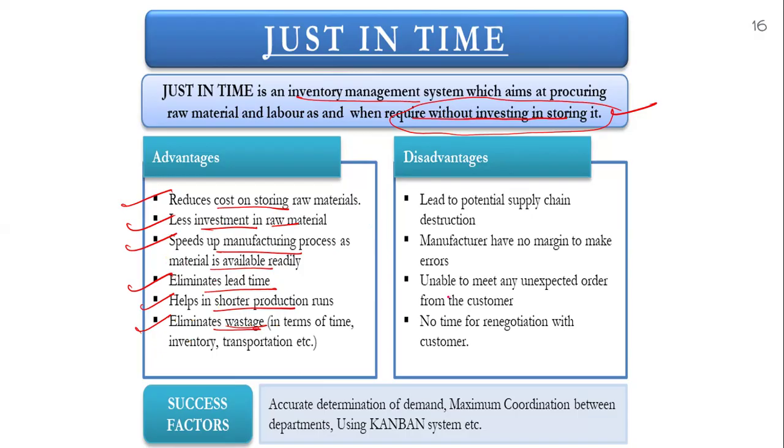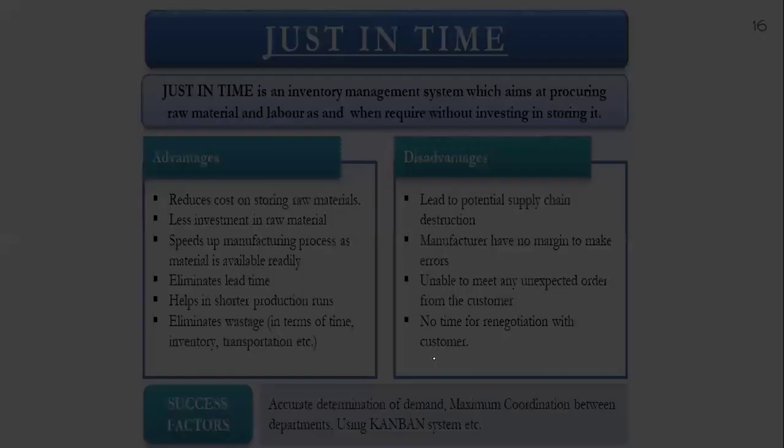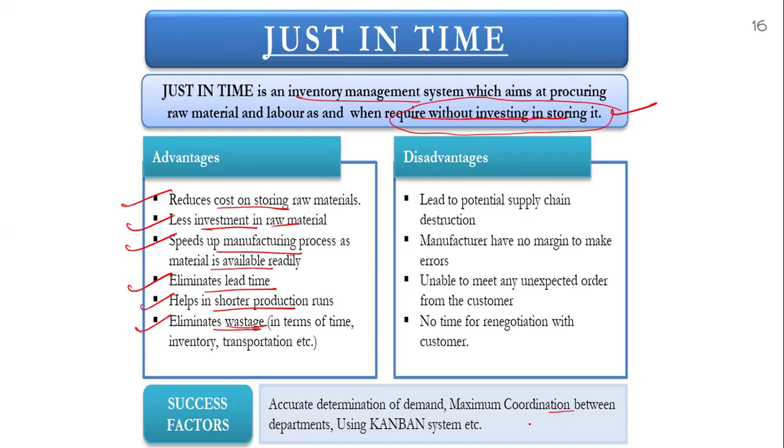Here you can see the success factors of just in time: accurate determination of demand and maximum coordination between the departments using the Kanban system. What are the disadvantages? It can lead to potential supply chain disruption.